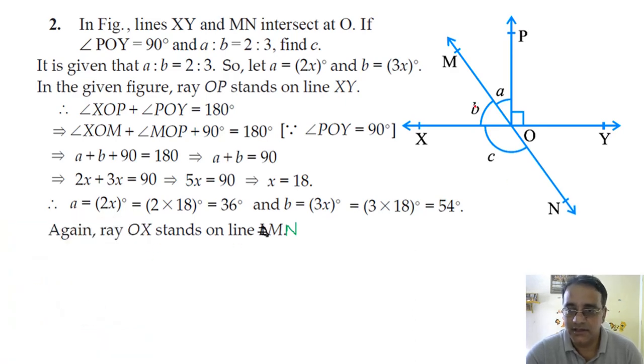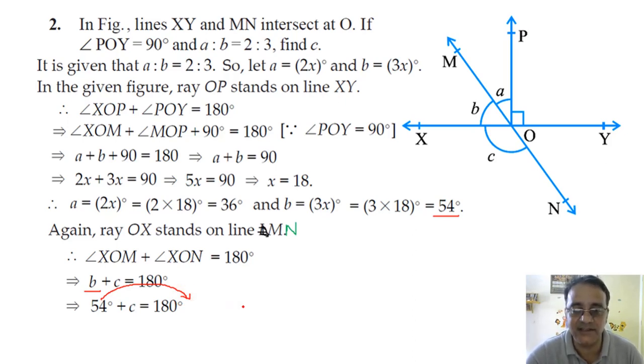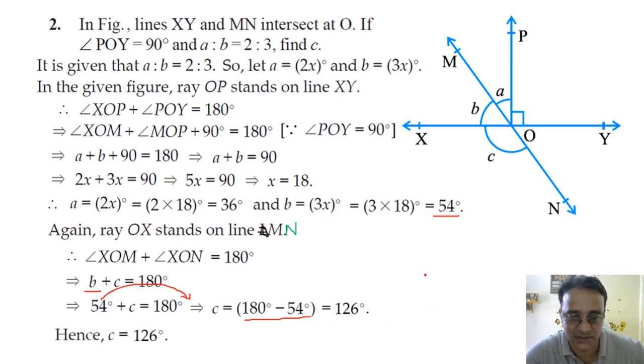So B plus C is equals to the sum of these two angles, is equals to 180 degree. Now substitute the value of B. What is B? 54. So 54 plus C is equals to 180 degree. Now shift 54 to this side, so that will become minus 54. So C is equals to 180 degree minus 54 degree. So final answer? 126 degree. Right. ये तो फर्स्ट मेथड हो गया, hence C is equals to 126.